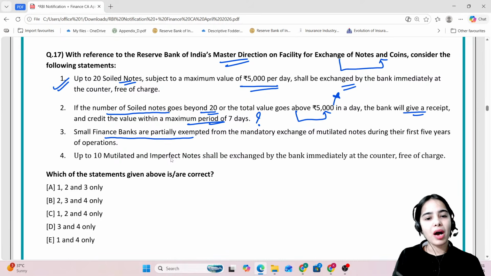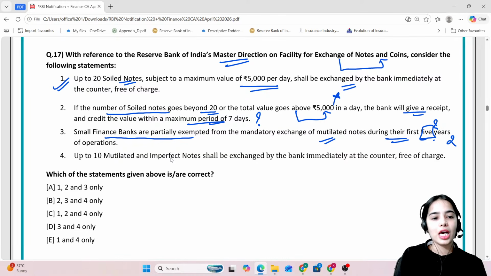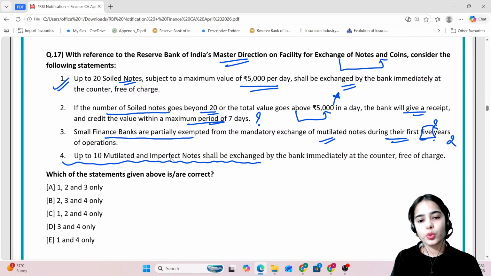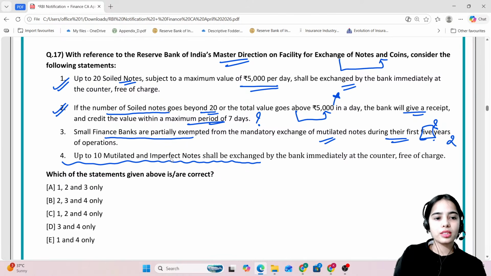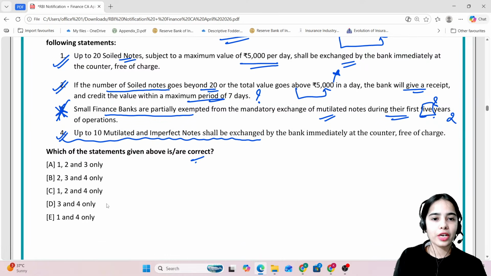Small finance banks are partially exempted from the mandatory exchange of mutilated or imperfect notes during their first 5 years of operation, or only the first 2 years of operation. Up to 10 mutilated and imperfect notes shall be exchanged by the bank immediately at the counter free of charge. So all the statements are correct, only the third one is wrong, and that's why the right answer is 1, 2 and 4, because you had to tell the correct statements. So the right answer here is C.